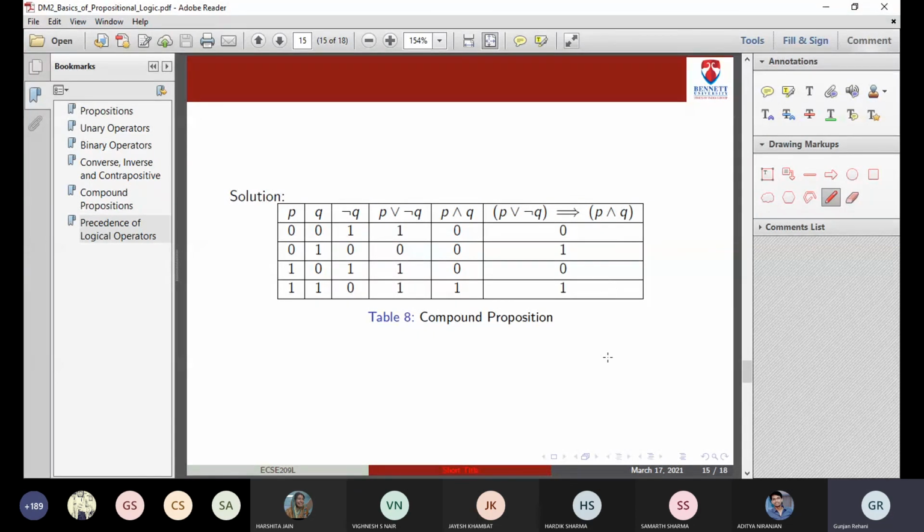Any doubt with this example? No, ma'am. Okay, so let us conclude for today. Precedence of logical operators I'll discuss in the next lecture. Now those who are able to log into Acadly, I'm publishing today's test poll. It is just a test poll, not necessary for every one of you to attend. Just to make sure everything is working fine, I'm giving this.